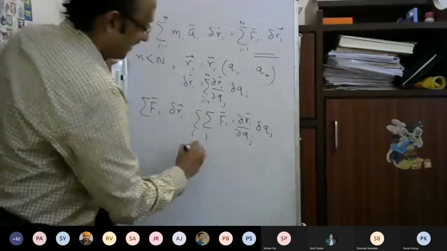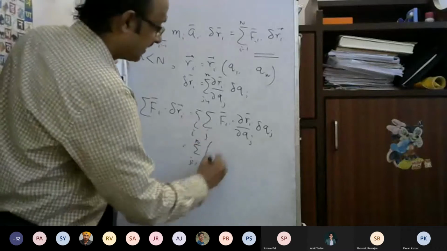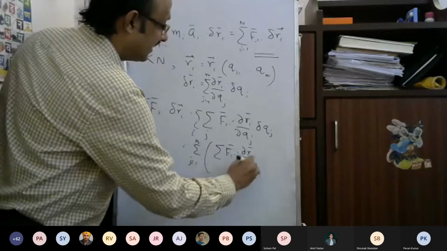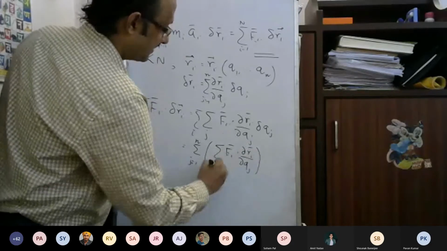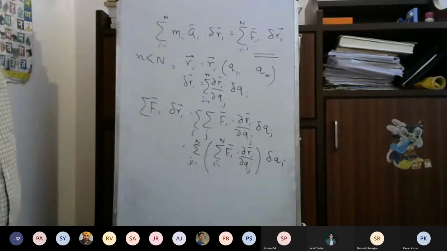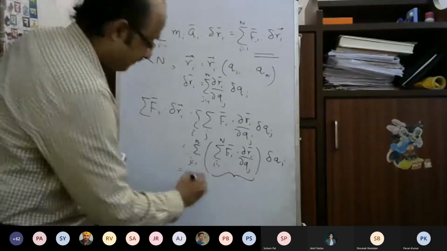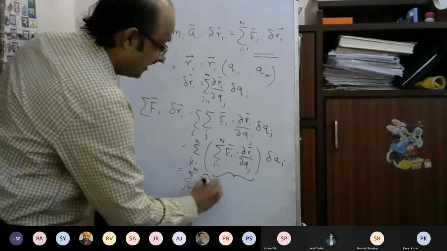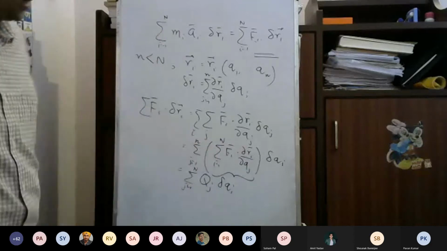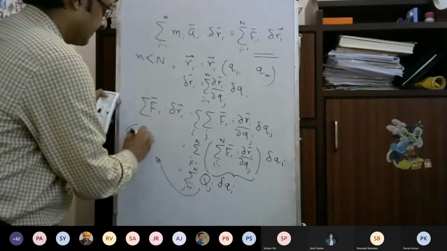You can interchange the order of the summation. So this becomes the sum over j of the sum over i equal to 1 to n of Fi dot del Ri by del Qj, times delta Qj. This expression I'll name Qj, and I call it the generalized force.